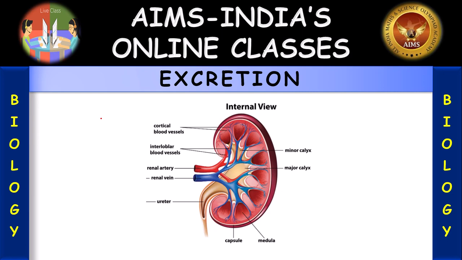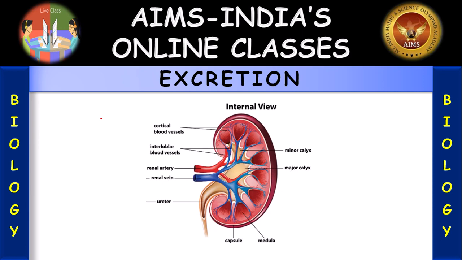Next, in the tubular portion, the proximal convoluted tubule. What is the function? Most of the water re-enters the blood capillaries, and about 80% of the water is reabsorbed in the proximal convoluted tubule. Glucose, amino acids, vitamin C are all reabsorbed back in the PCT.